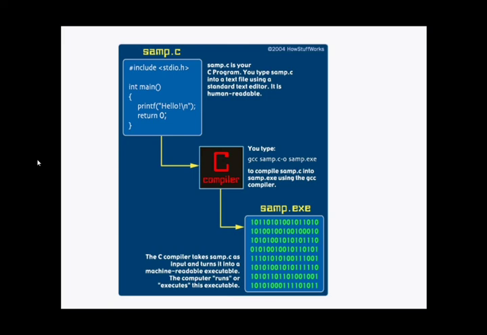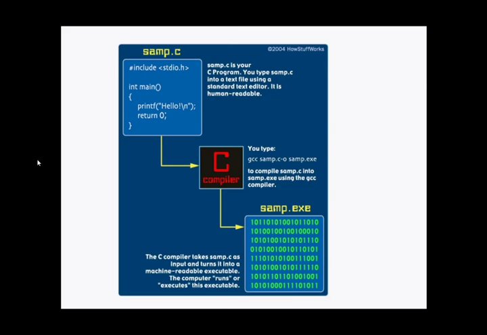Then the computer runs the .exe format, which is the combination of these ones and zeros, and makes the samp.exe file. With this exe file, the computer is finally able to run the samp.c program, which we already wrote in the high-level language format.